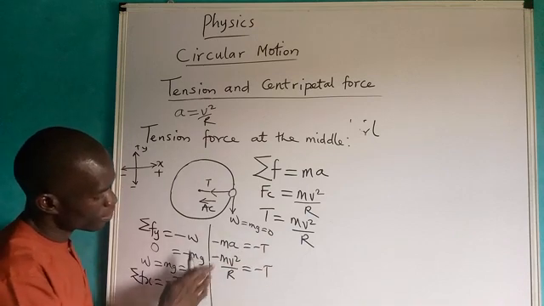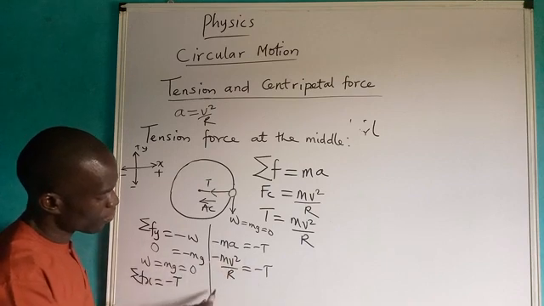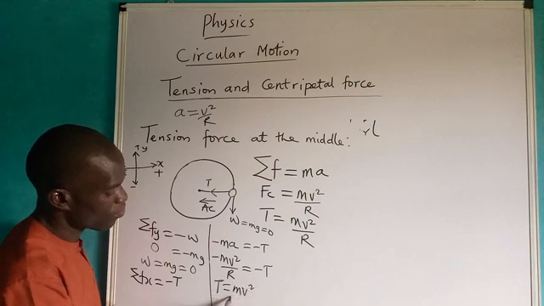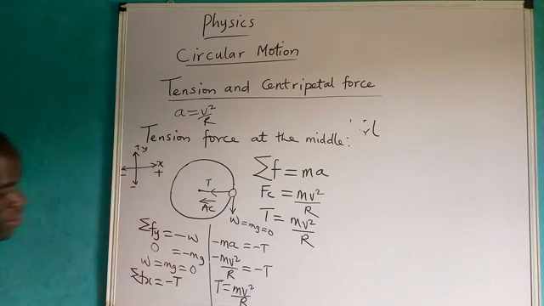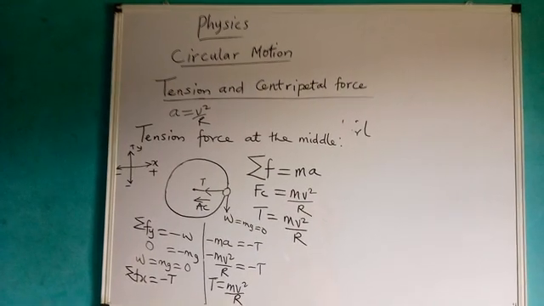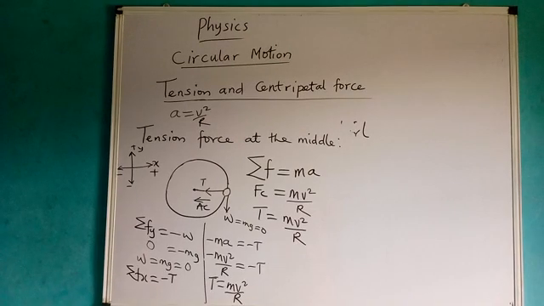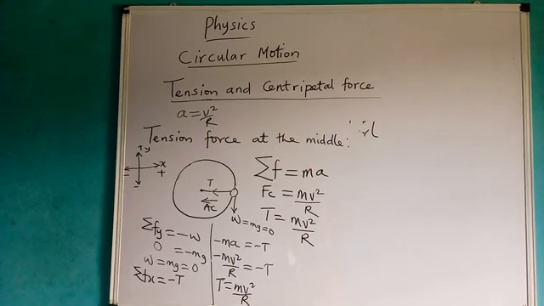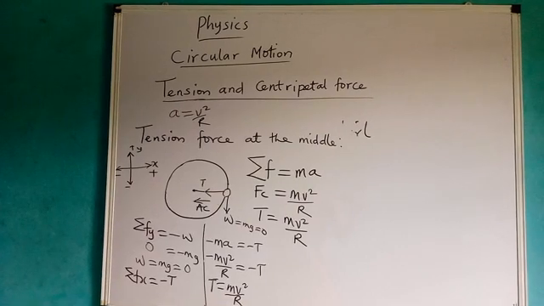Here is minus T. The negatives can go. What will be left? I will be left with T equals m v squared over r. Therefore, this becomes the tension force, or the force at the middle. Please take note, this becomes the force at the middle, very, very important. The force at the middle is T equals m v squared over r.